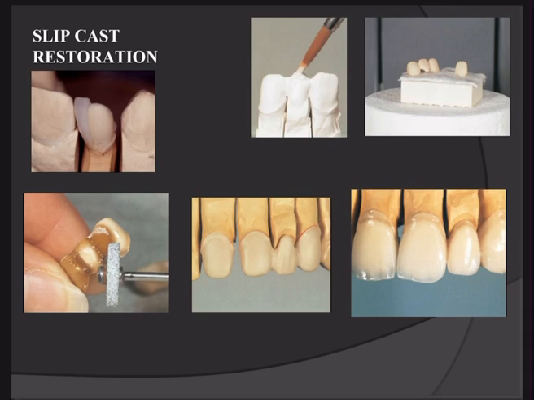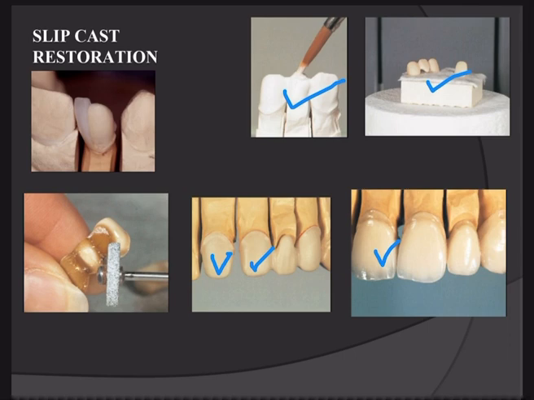You see in these pictures how to make a slip cast ceramic crown. In the first picture, we prepare a die. Over that die, as you see in the second picture, we apply a thin layer of the slip cast material. Then we set the block into the furnace machine, where we introduce a high temperature, and at that high temperature the slip is formed. As you see in this picture, a thin slip is formed. Over that thin slip, we introduce a molten ceramic material.